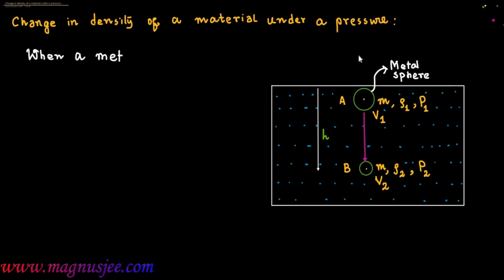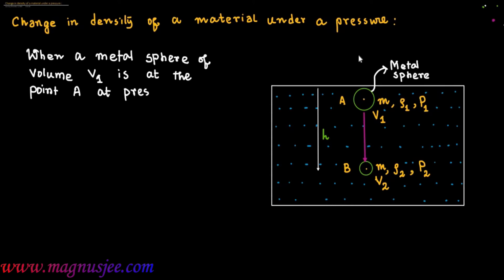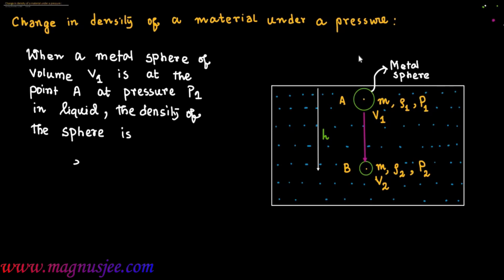When a metal sphere of initial volume V1 is at the point A in a liquid at pressure P1, the density of the sphere is ρ1 equal to mass by volume, m by V1, at the pressure P1.